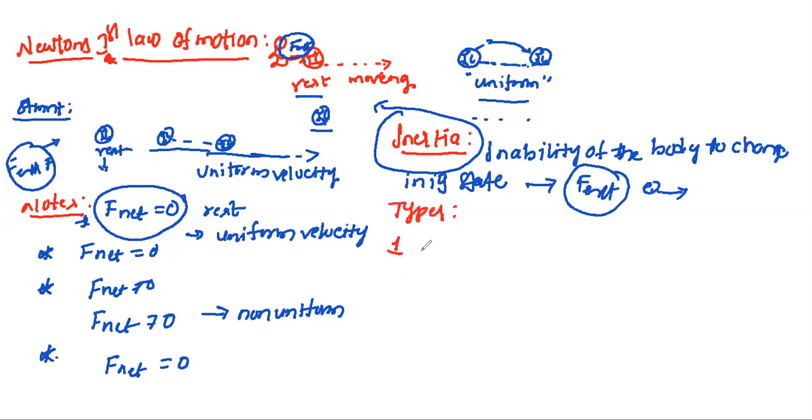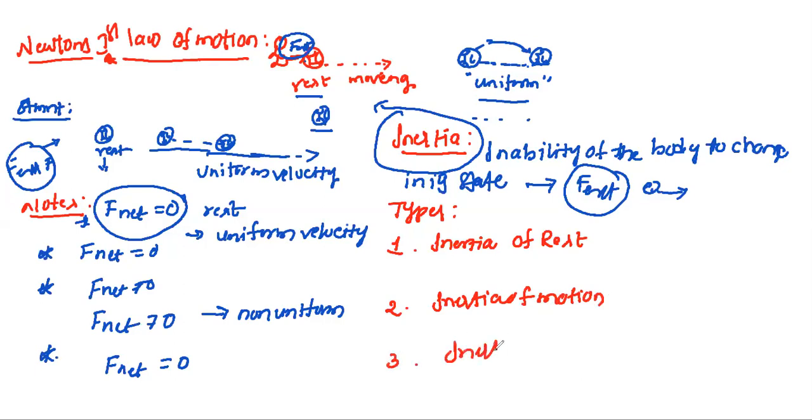Inertia of rest, inertia of motion, and inertia of direction. I will give some examples for these three cases.